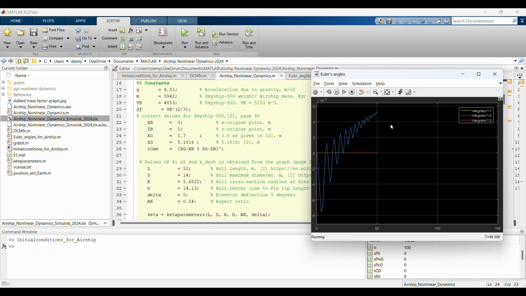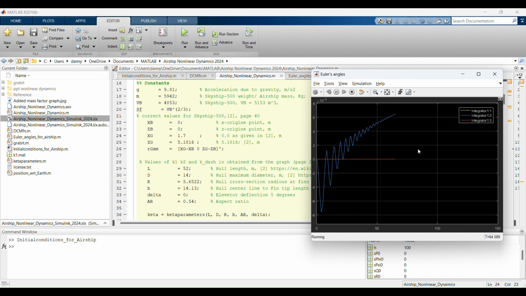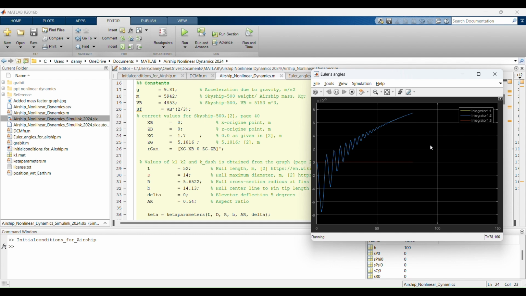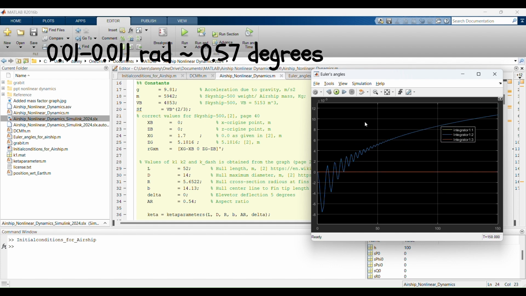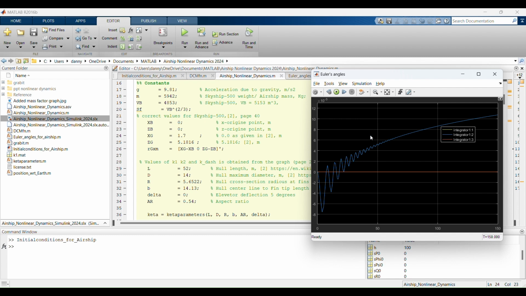Dynamically it is converging and showing a stable response, and the pitching angle is converging to approximately 0.011 radian, which is approximately 0.57 degrees. That is still a positive number.